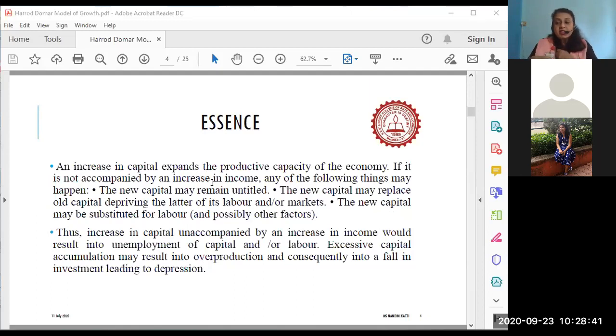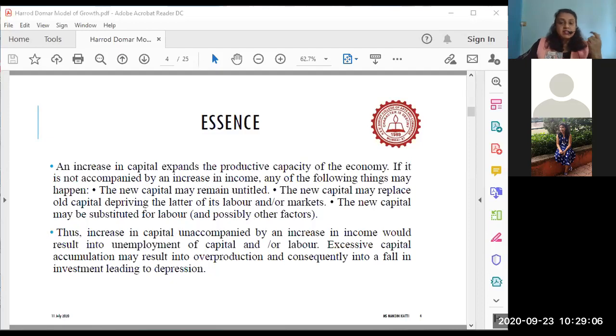Okay, so that is something which must not happen, by too much capital accumulation. This is something that needs to be understood. I had explained up to the first point of the essence of the HD model. Now, the essence of the HD model is capital accumulation. Savings and investment are the driving forces.